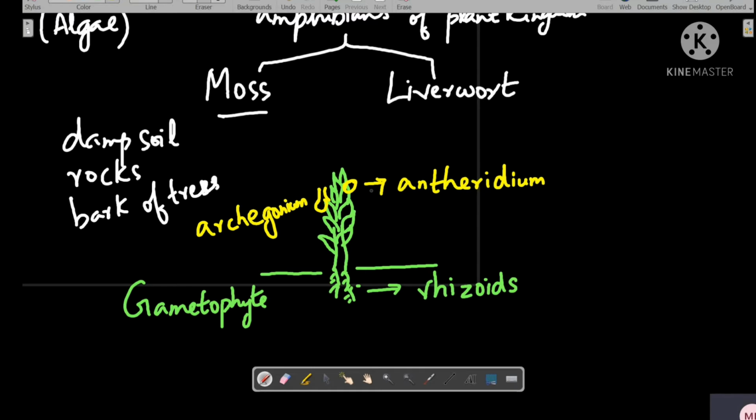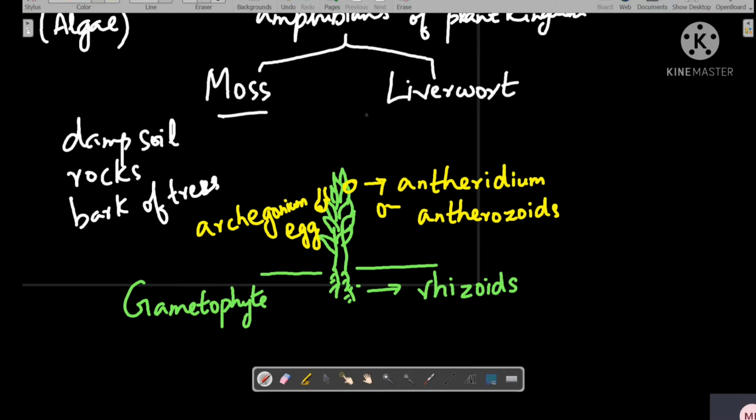The male sex organ, antheridium, has male gametes which are flagellate, and they are called antherozoids. Similar to sperms in human beings, their male gametes are called antherozoids. And the female gamete is the egg, which is present inside the archegonium.